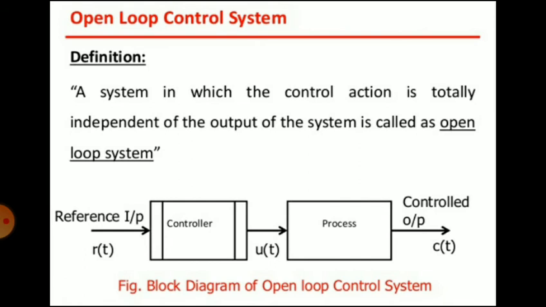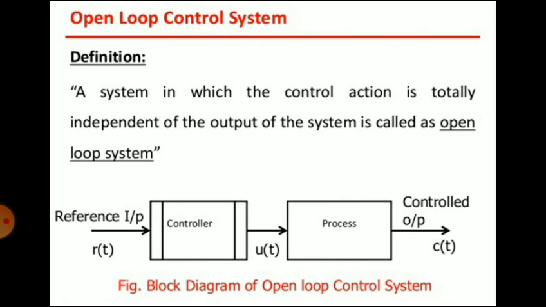There is a reference input, R(t), a controller, then U(t), then the process, and the control output, C(t), that you will get. So a control system in which output is a function of input, but the controlling action or input is totally independent of the output or changes in the output of a system, is called an open loop system.